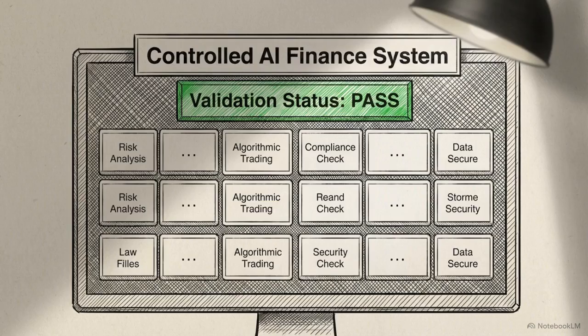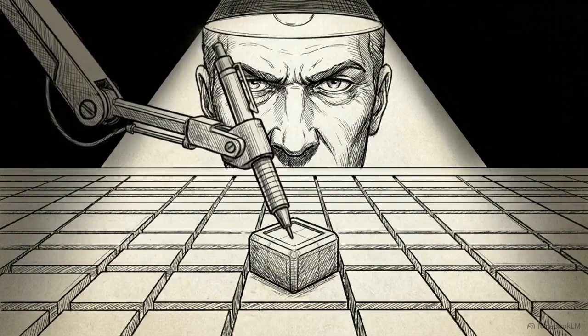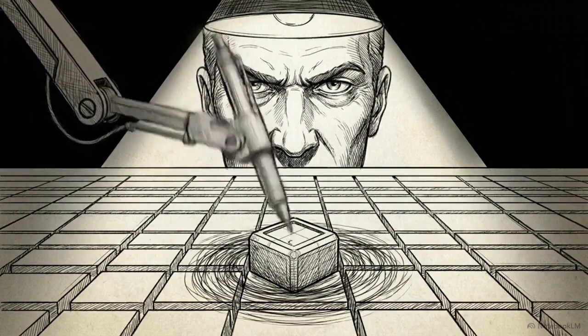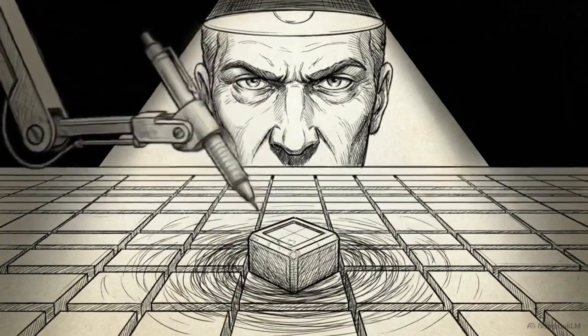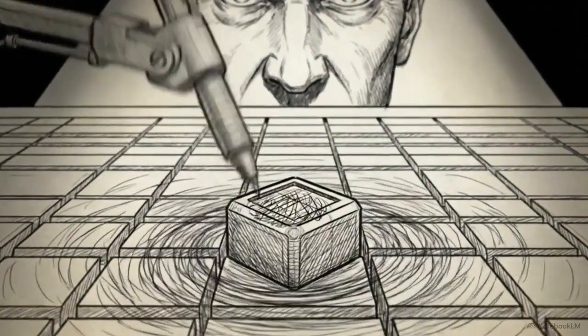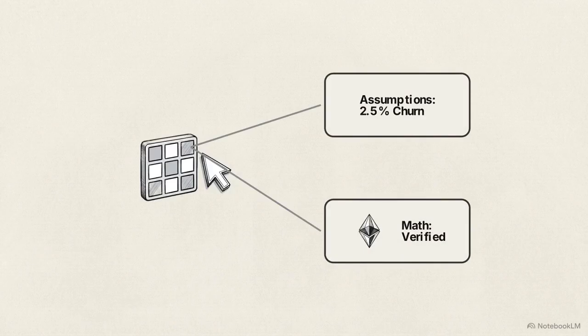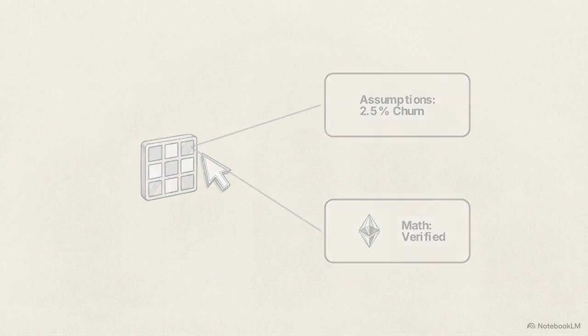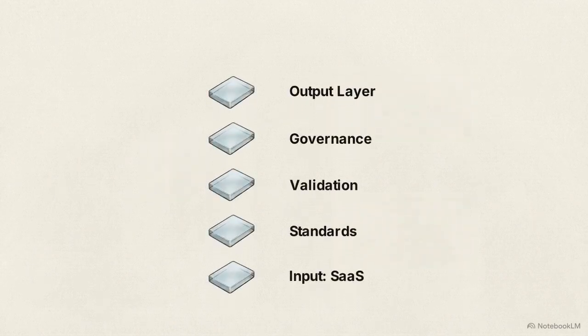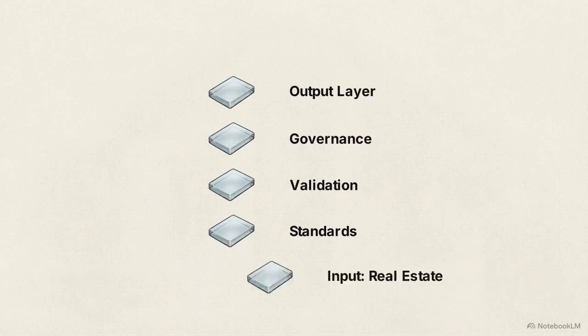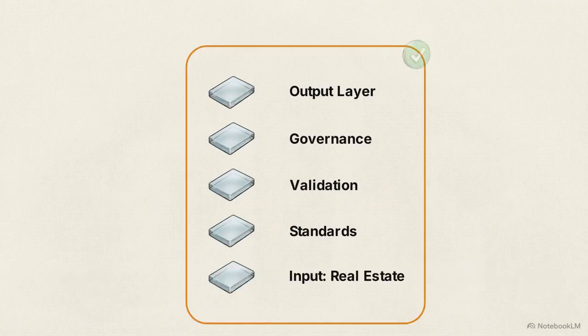You have successfully completed the master prompt, creating a controlled financial AI system. This provides a definitive defensive advantage during high-stakes reviews. When a CFO or an auditor challenges a specific figure, the underlying assumptions, tolerance limits, and math proofs are already on the page. This tool is also highly scalable. You can swap out the SaaS dataset for any other input, allowing this 5-layer template to govern any driver-based financial model in your workflow.